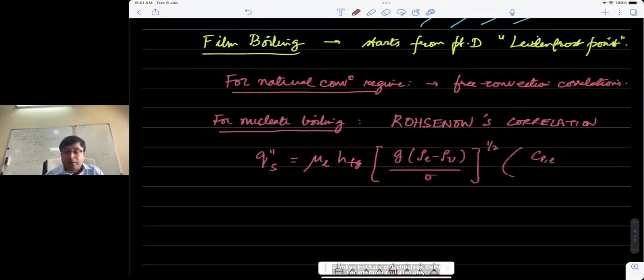Remember, subscript L denotes liquid. Into delta T_e, divided by CSF, which is a constant, the latent heat of vaporization, and the Prandtl number of the liquid to the power n, the whole thing cubed.